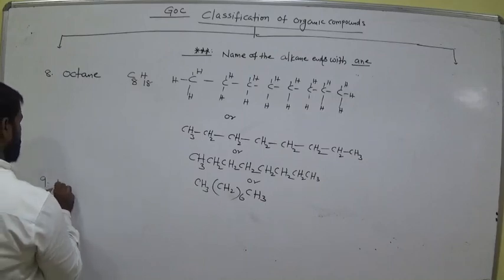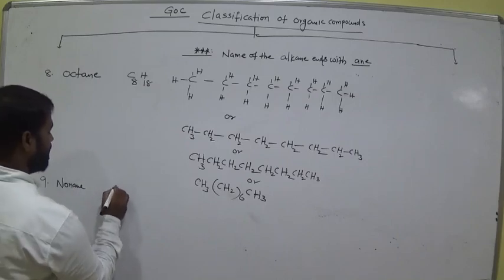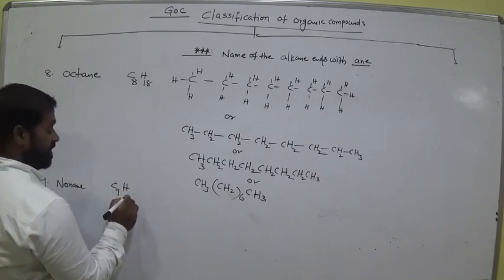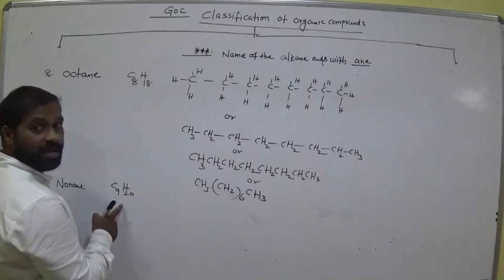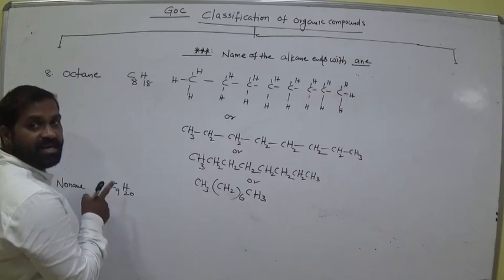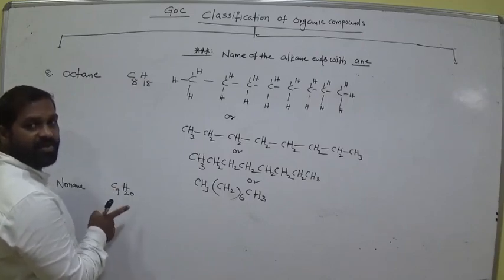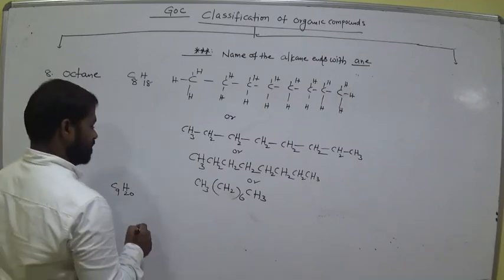Ninth one. Nonane. Non means 9 carbons. C9, 9 twos are 18, 18 plus 2, 20. How does this formula come? This is from the CnH2n plus 2 formula, where n is the number of carbons. Non means 9 carbons.